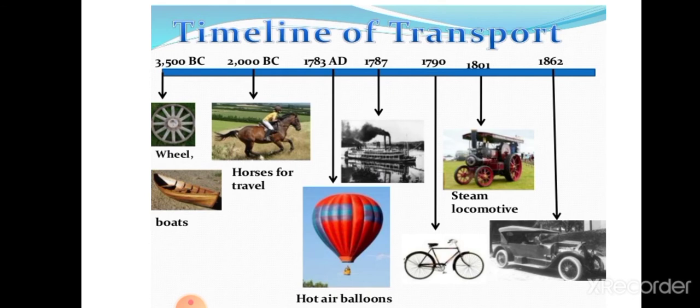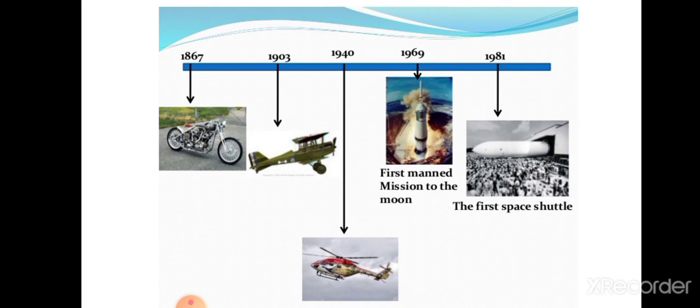As we see the timeline, the different timelines can be seen in the history of the transport system. Around 3500 BC, the wheel was invented. After that, around 2000 BC, boats and horses for travel. 1783 AD, hot air balloons. 1787, steamboats. You can see the differences in the transport systems from the ancient to the modern time.